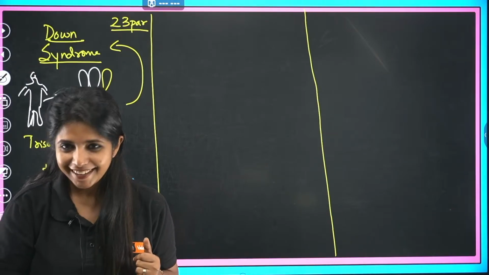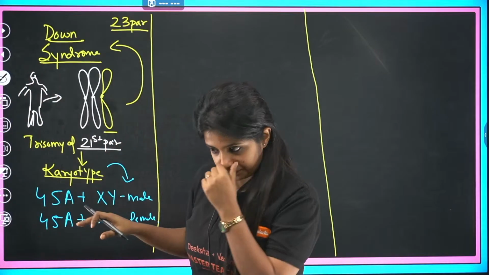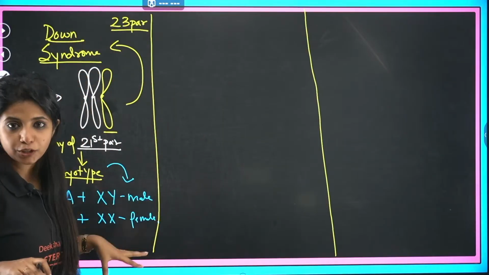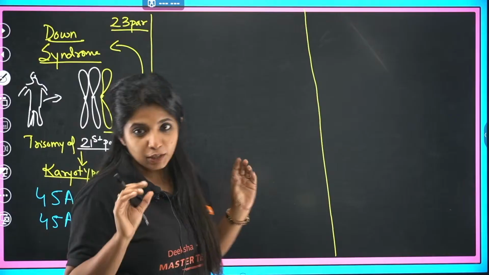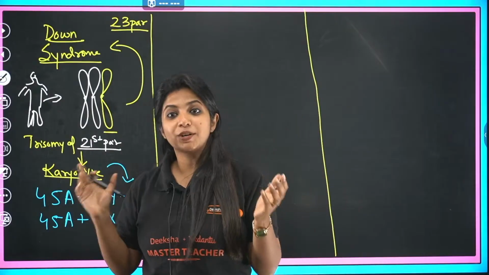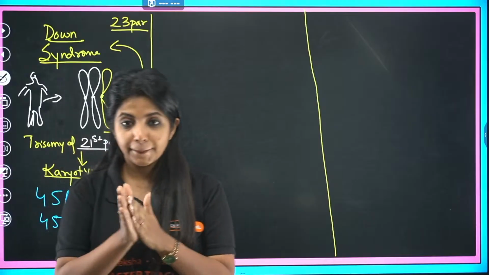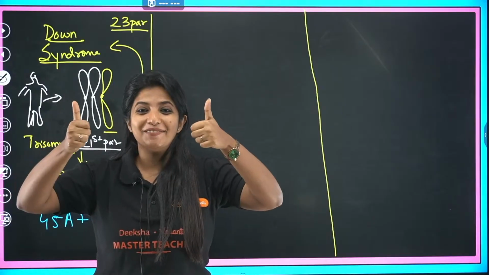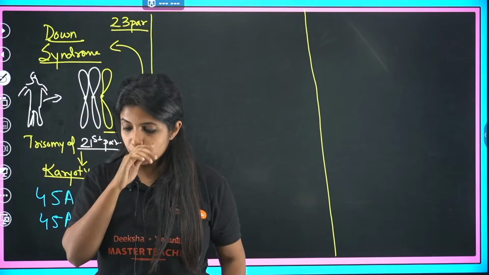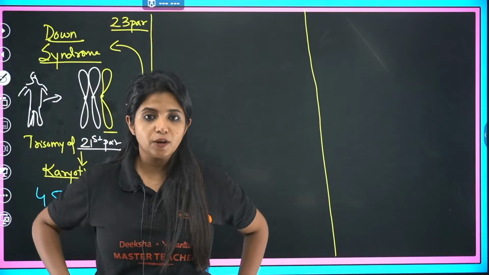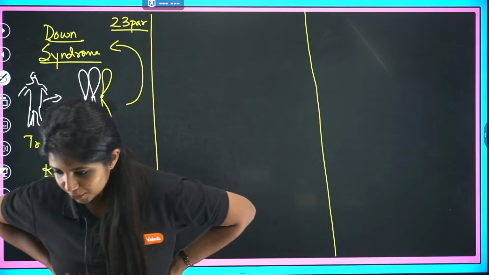Okay. Is this whole Down syndrome thing clear to you, the karyotype and everything? Will you be able to write it if they ask you, what is the karyotype of Down syndrome? If yes, give me a thumbs up. Then we will go ahead and talk about the symptoms that you see in the case of Down syndrome as well. Yes, ma'am, crystal clear.